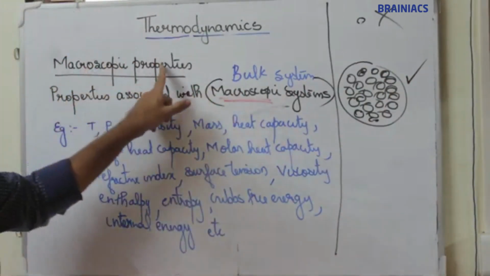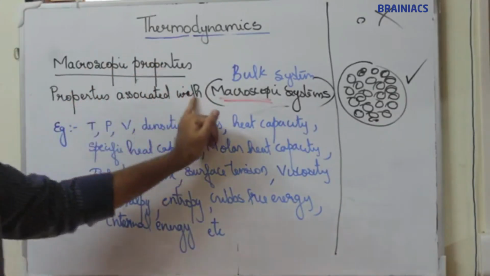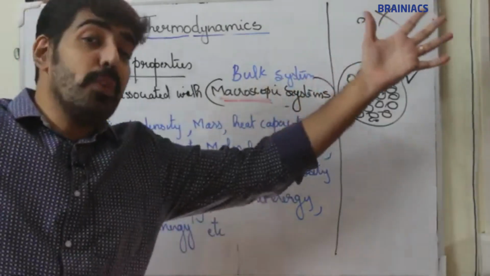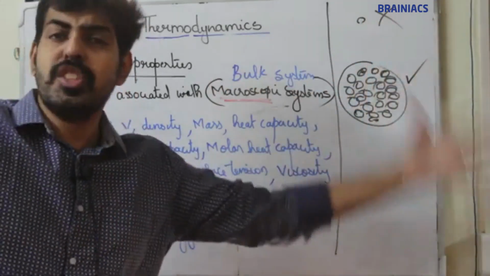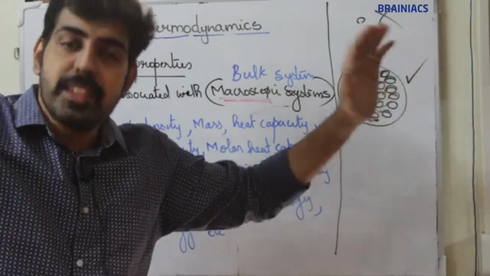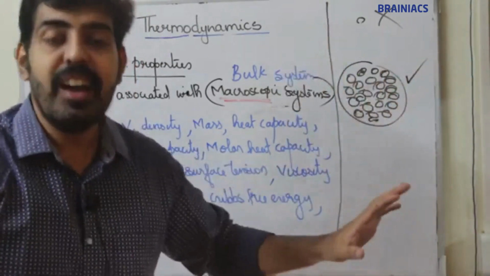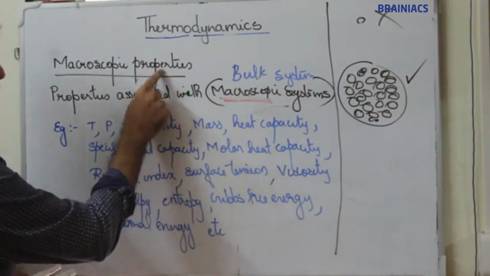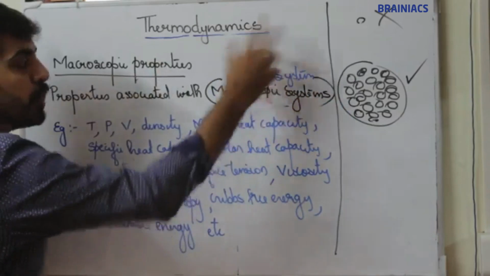So macroscopic properties means properties associated with bulk systems. That means a system which consists of a large number of atoms, molecules, or ions.